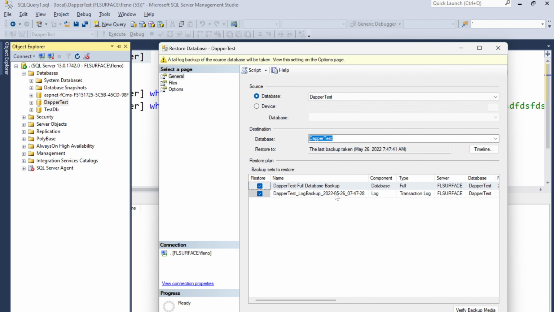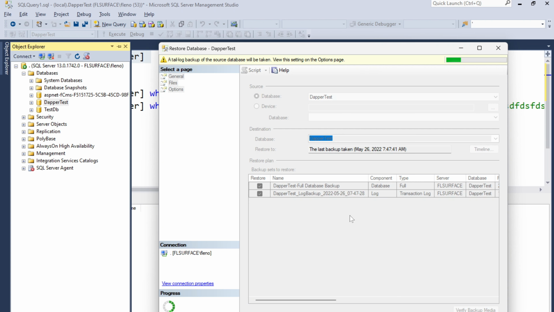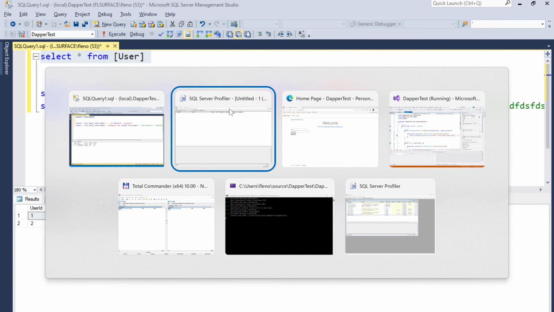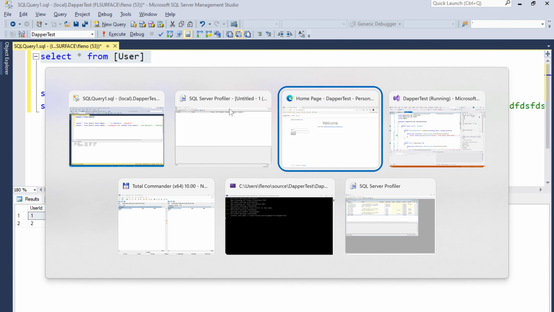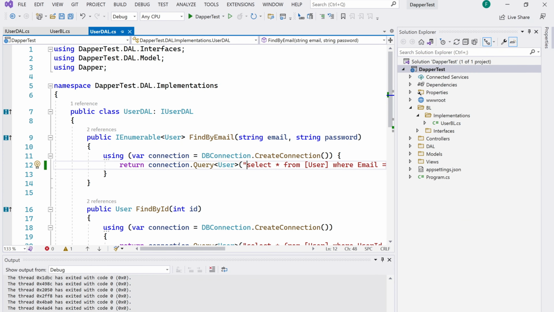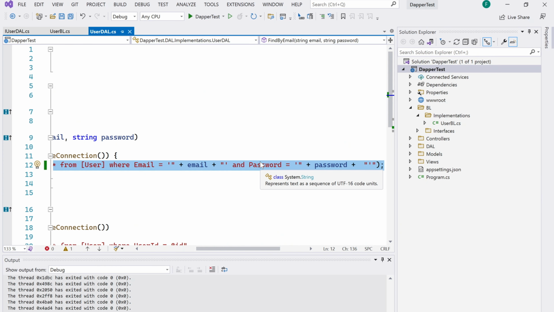Basically, it depends on what permissions are available. Which one? Full. I believe this one. I created a backup today just before this video. Okay, data is restored. Now we can try something else. I hope it's clear. We cannot use concatenation.